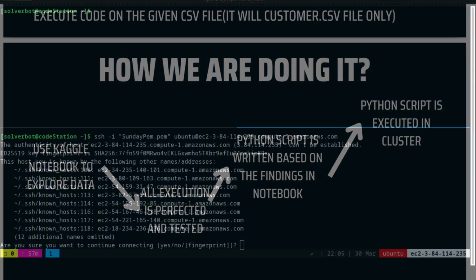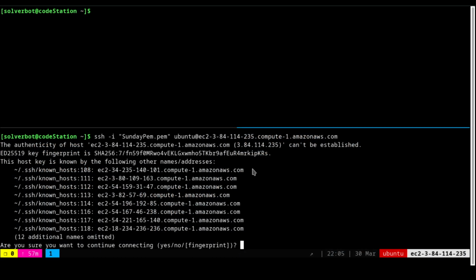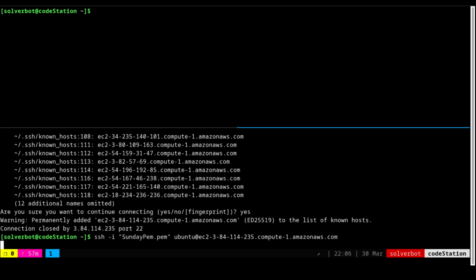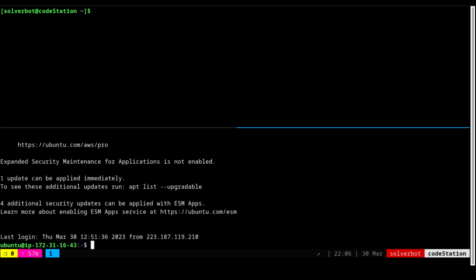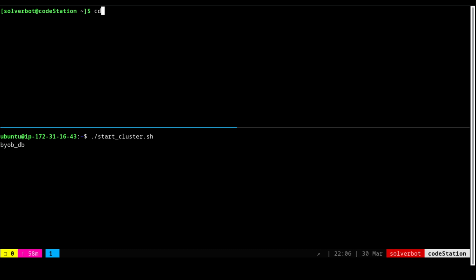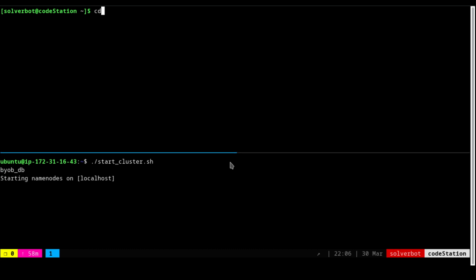So let us go to the terminal. The Python script is already written, and let me make a connection with the cluster. I have connected with the cluster right now. I am going to start the server inside the cluster. So this is the cluster environment, and this is my local environment.